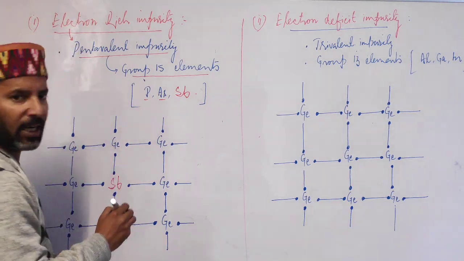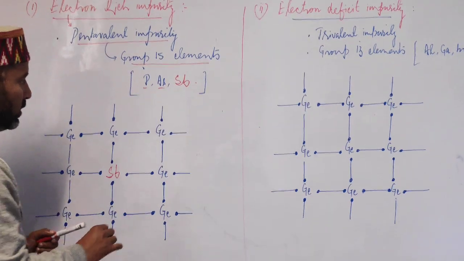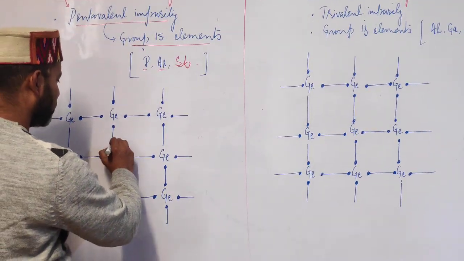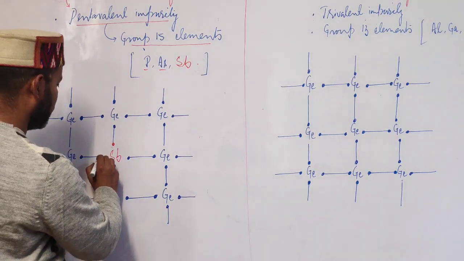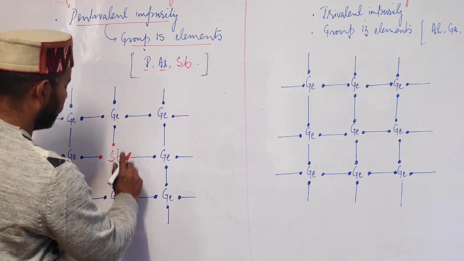Now students, we know that antimony has how many electrons in the valence shell? It has 5. So out of those 5 electrons, 4 are used in covalent bonding. This is the first electron, this is the second electron, this is the third electron, and this is the fourth electron.